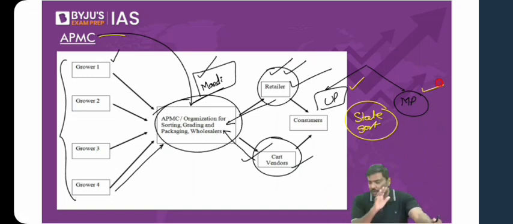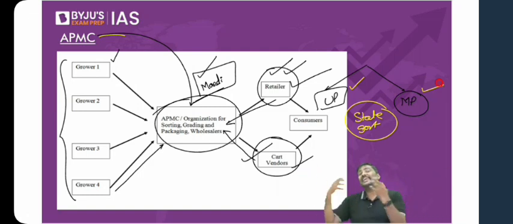Rather than this, what if I say you need only one license? Take only one license. You can purchase it from any mandi in India. Which one is better for you? Is the logic okay with all of you? Rather than taking multiple licenses to purchase in multiple mandis, take only one license. You can use it to purchase in any market. Second system, I use a term here, unified license.